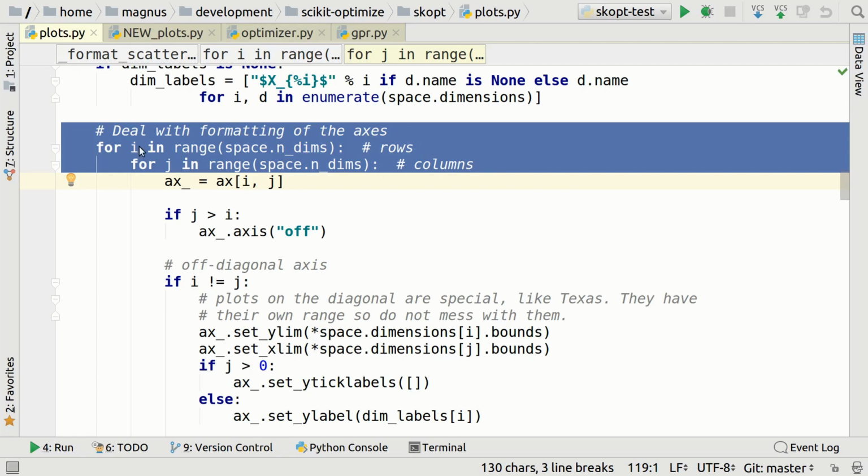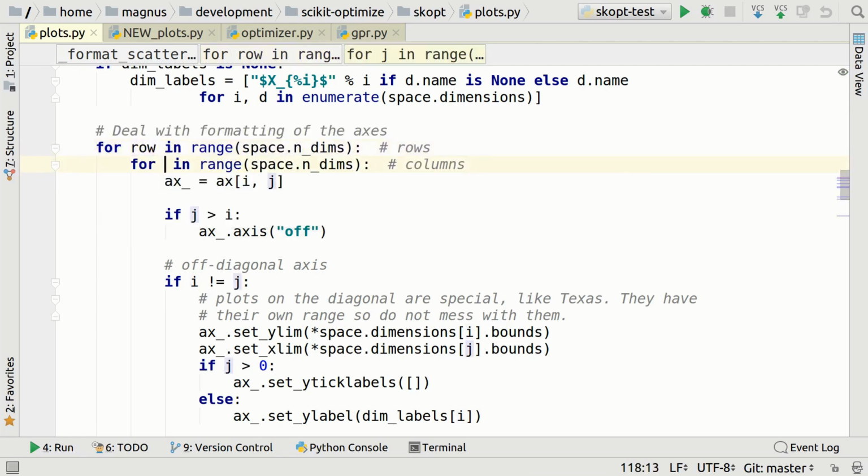So there are a few things here. First off, why not write row and column? When you get further into the code and you have all of this, if i is different from j, and especially because when you have these multi-dimensional arrays, some libraries exchange the order. They could be row first or column first. So I find it more convenient or more clear to write row and column. And especially because I always forget this. I can't remember if it's row first or column first. So if you look at my code, you can very easily see, oh, Magnus thought that this was a row where it's supposed to be a column. So he made a mistake.